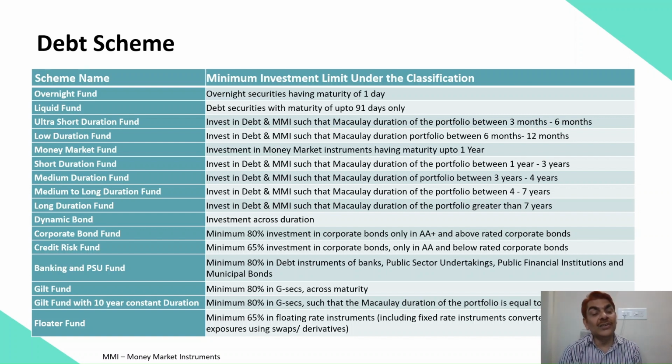So you can say, credit risk fund will have a higher credit risk, and so will give me a higher return compared to gilt fund and bond fund. Bond means banking and PSU bond fund and corporate bond fund. So this is the way it is designed.